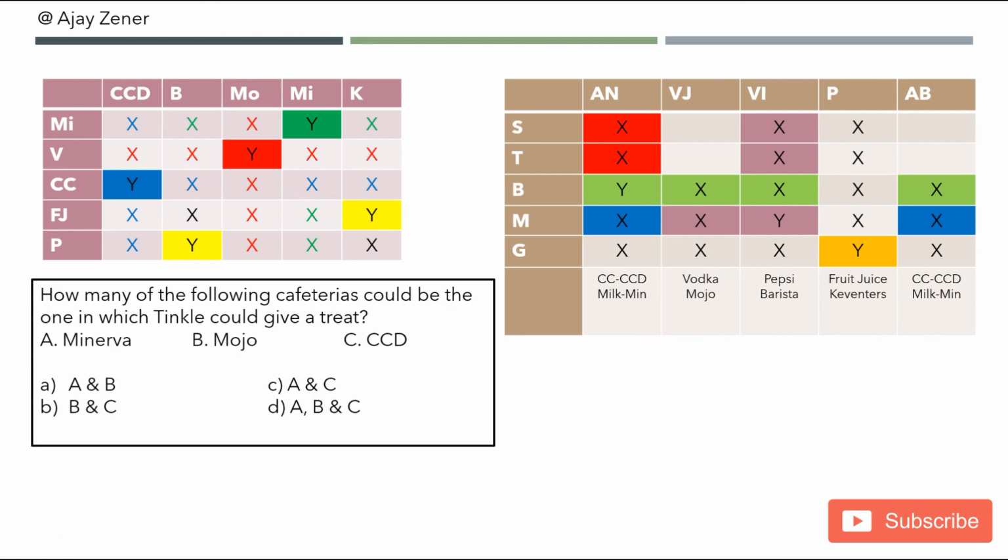How many of the following cafeterias could be the one in which Tinkle could give a treat? Now see, Minerva, Mojo and CCD is given, but we don't know who is Tinkle. So if Tinkle is Vijender, he could have given his treat at Mojo. If he was Abhinav, he could have given his treat at CCD or Minerva. So the answer will be A, B and C. So we solved this question using two grids.